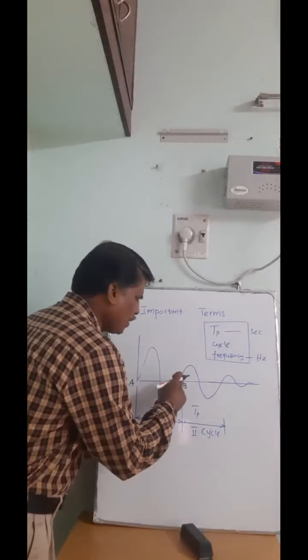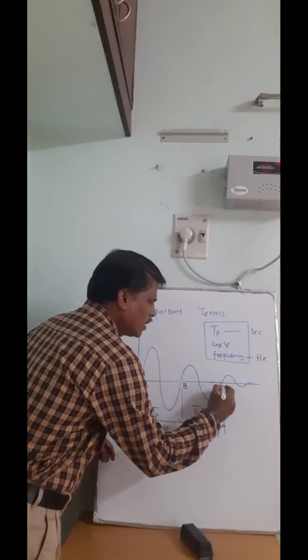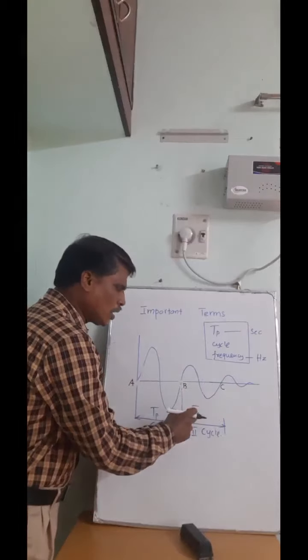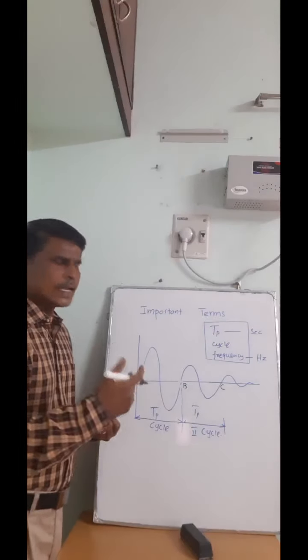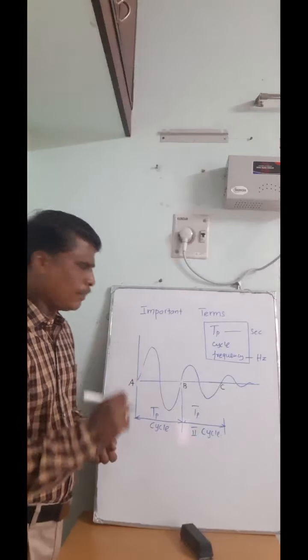Again from B, it goes in the upward direction, comes downward, and comes to the initial position. This is C. So the time interval between B to C is also a time period, Tp. The second one, cycle, means the motion completed in one time period.